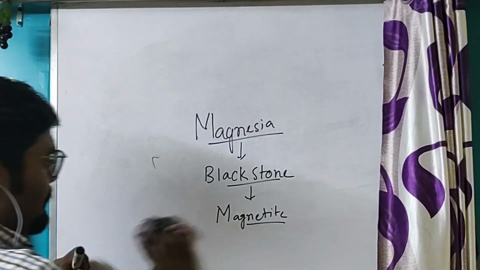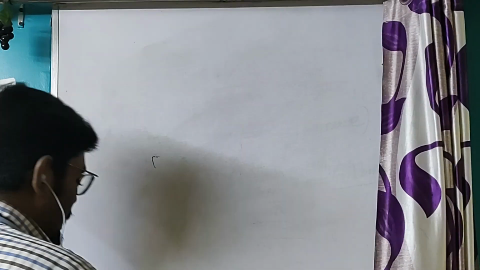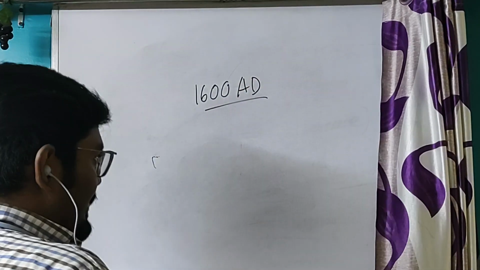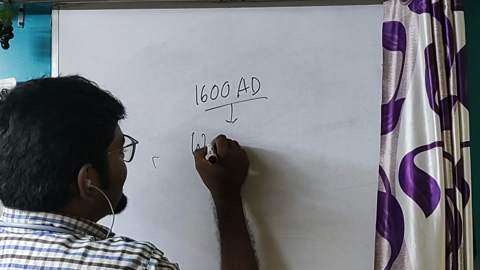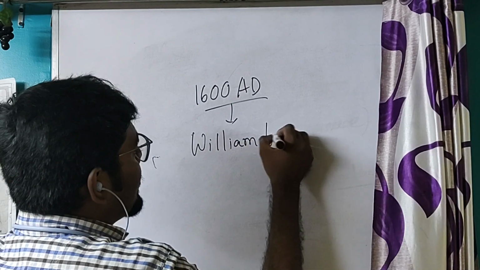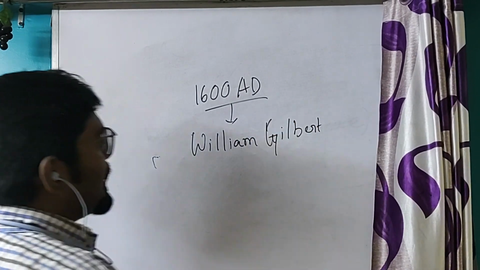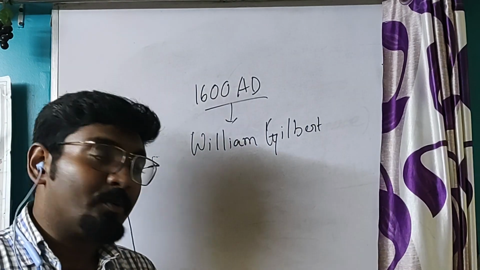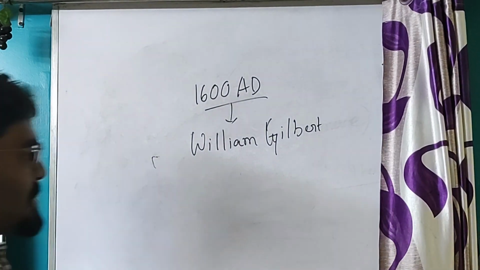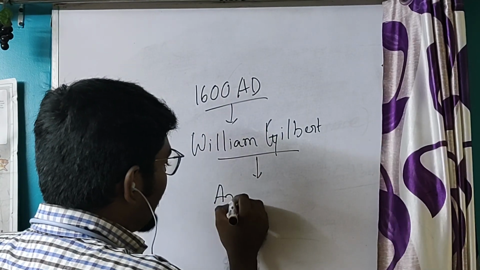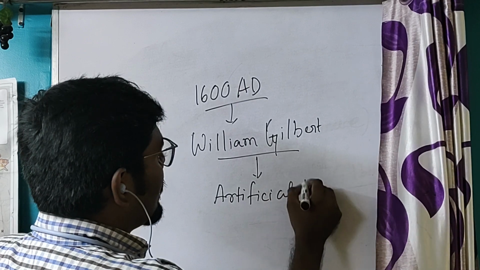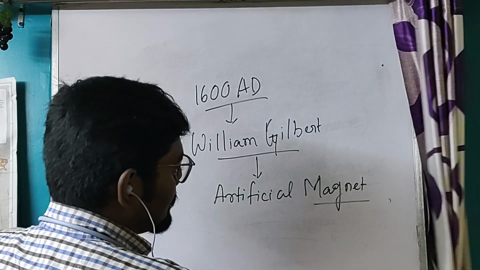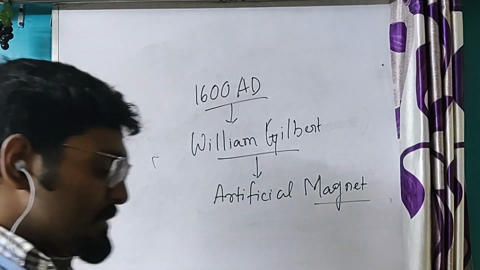Now the time came, 1680. In 1680, a person named William Gilbert, who was basically a physician of Queen Elizabeth of UK, was the first person who discovered the artificial magnet. So this was all about the history of the magnet.